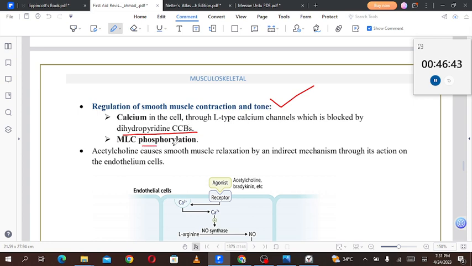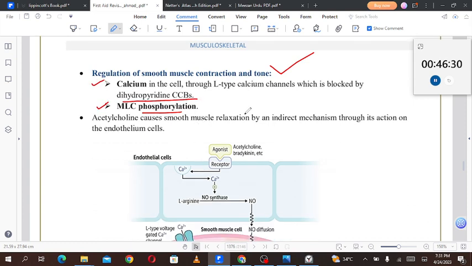So regulation of smooth muscle contraction and tone is done by calcium entering the cell through the L-type calcium channel, which is blocked by dihydropyridine calcium channel blockers, and by myosin light chain phosphorylation. Acetylcholine causes smooth muscle relaxation by an indirect mechanism through its action on the endothelium.